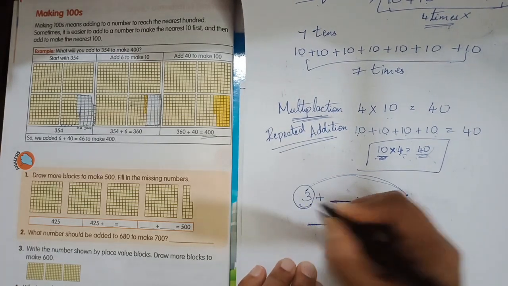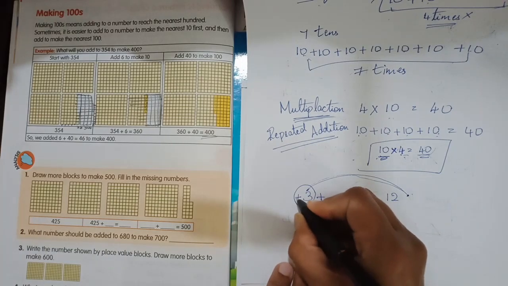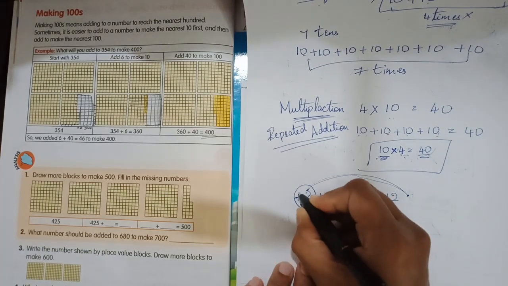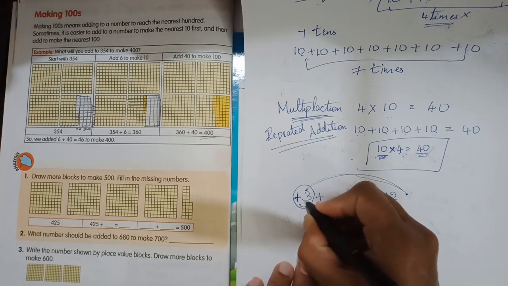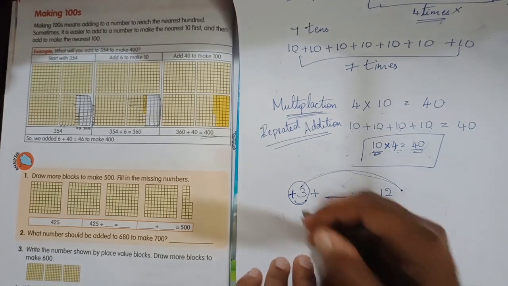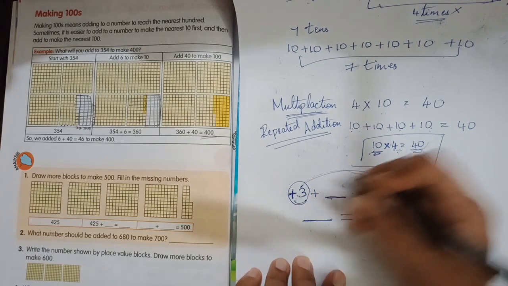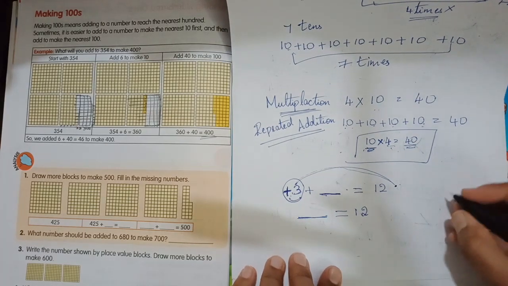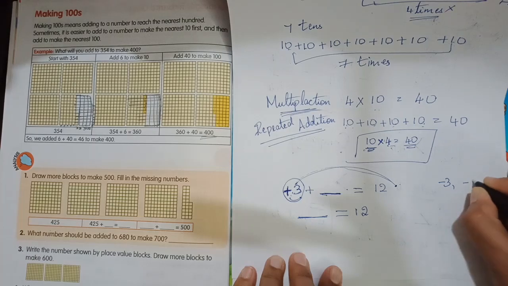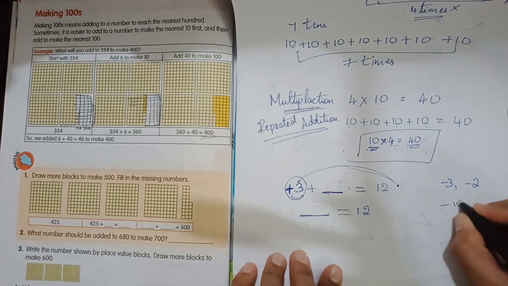What is the sign of 3, children? It is plus. Okay? The sign of 3 is plus, if nothing is written. So, if no sign is written in front of a number, that means plus sign. There is minus 3 also, minus 2 also, minus 100 also.